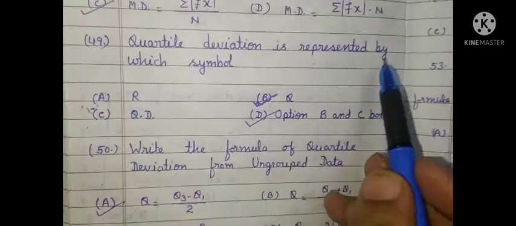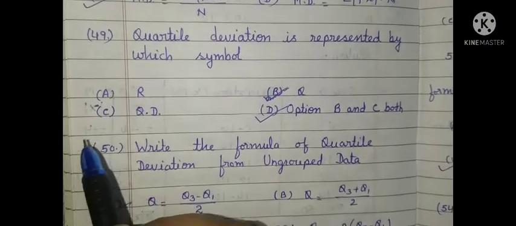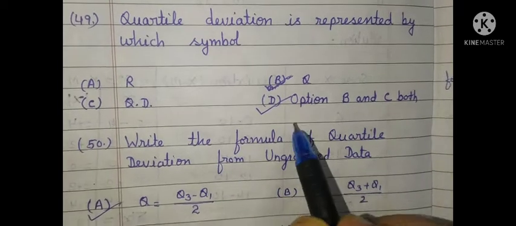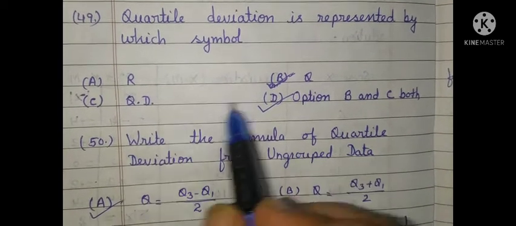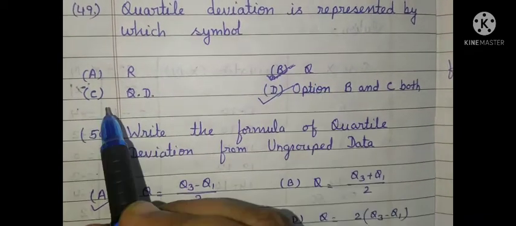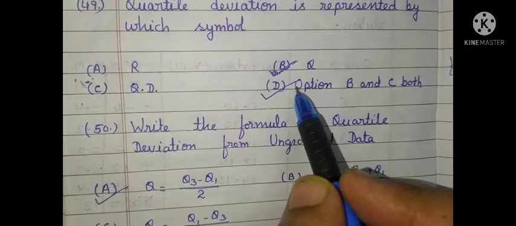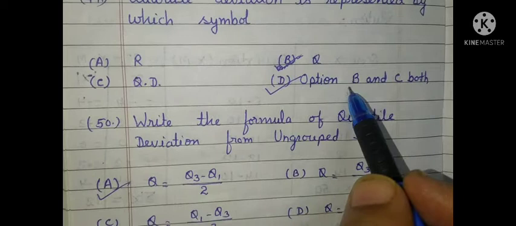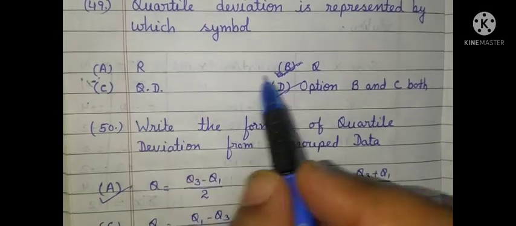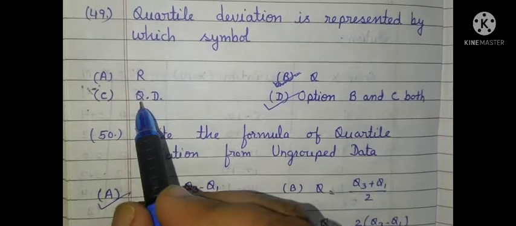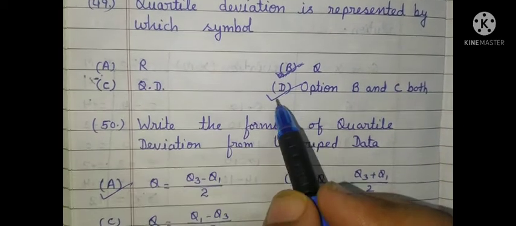Quartile deviation is represented by which symbol? Answer is either by Q or by QD. So option D is correct. In this option it is mentioned that B and C both are correct. So quartile deviation is represented by Q as well as by QD. So D is correct.